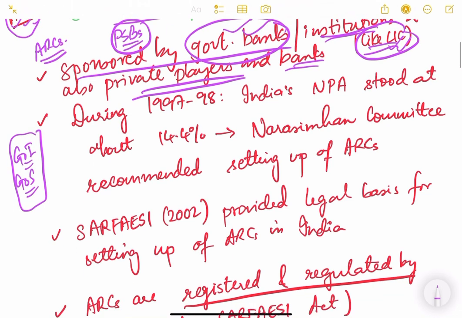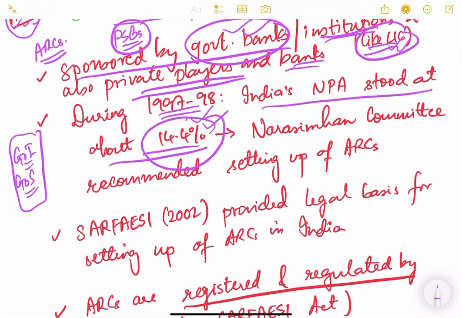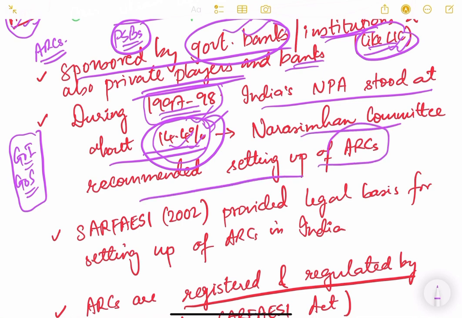Now during 1997-98, India's NPA stood at about 14.4%. See, during this year, the year when the Narasimham Committee was formed, India's NPA was 14.4%, a double digit NPA. It is very high. And the Narasimham Committee recommended setting up the ARCs.